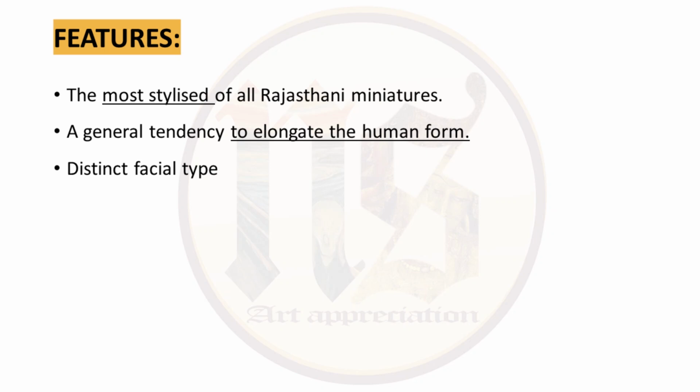Then there is a distinct facial type in Kishangarh school. Their faces are long with high and sloping foreheads. Their eyebrows are arched like a bow. Then eyes are long drawn in the shape of a lotus petal and they are slightly tinged with pink. They have drooping eyelids, sharp slender nose, thin lips and long chins.